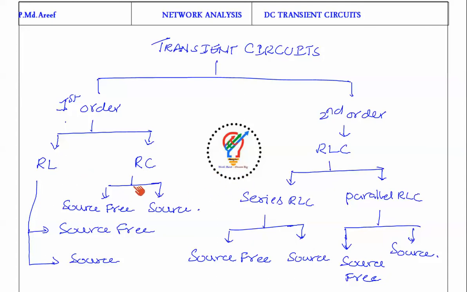Okay, in this lecture, RC again has two types: without source and with source. Without source means it is a natural response or transient response, the source free response. With source means it is a forced response or final response or steady state response. Similarly, the series RLC circuit is also divided into source free response and with source.